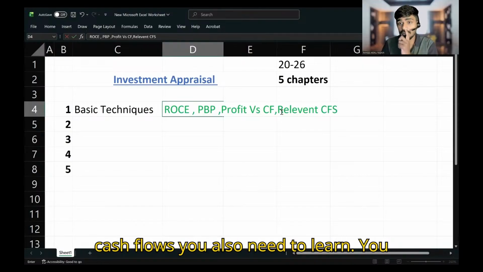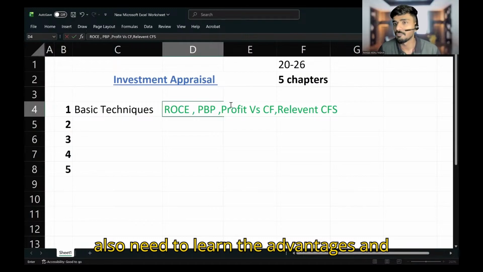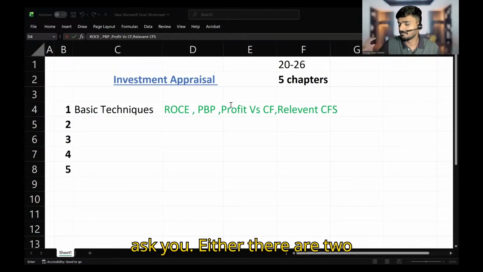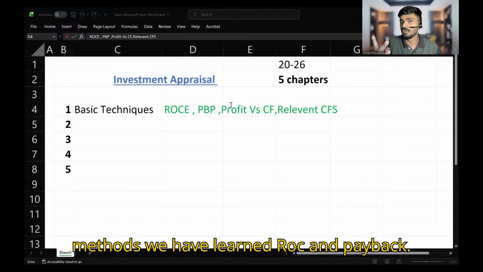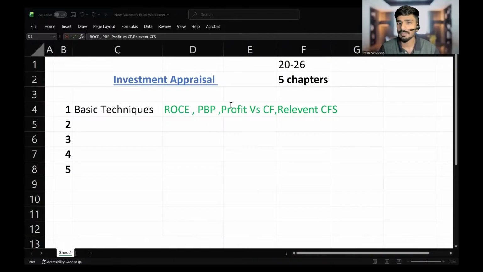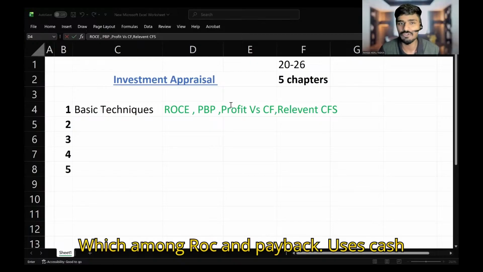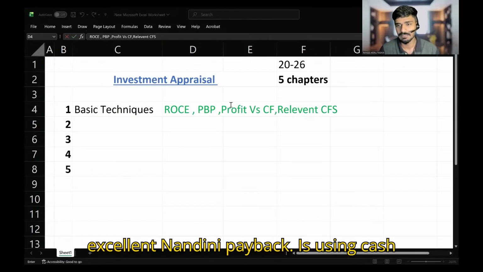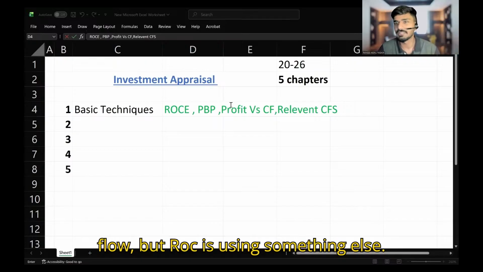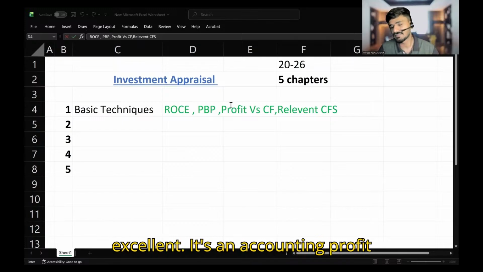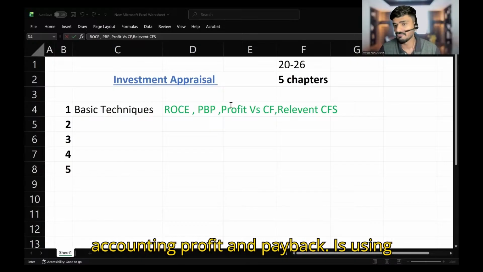You also need to learn the advantages and disadvantages of both the ROC method and the payback period method. Let me ask you, there are two methods we have learned, ROC and payback period. Which among these methods uses cash flow? Payback period, excellent. But ROC is using something else. ROC is using average accounting profit. Very good.